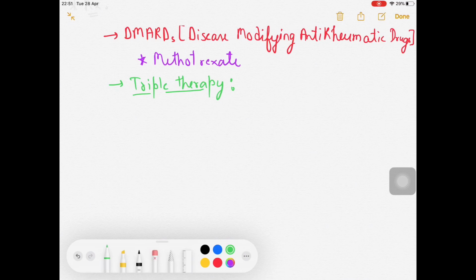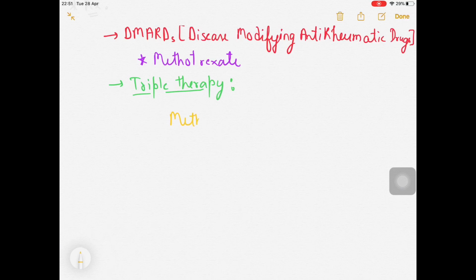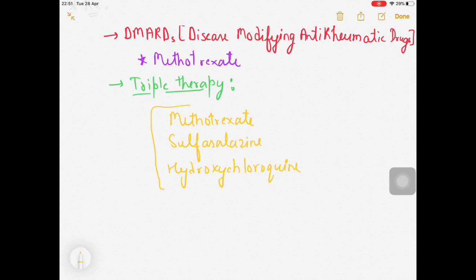One is methotrexate, second one is sulfasalazine, and hydroxychloroquine. But remember we are not using the NSAIDs over here. So this is the triple therapy in which these three drugs we are using in our rheumatoid arthritis patient.